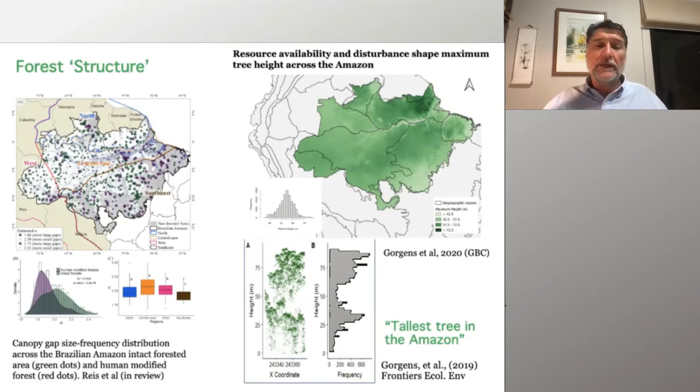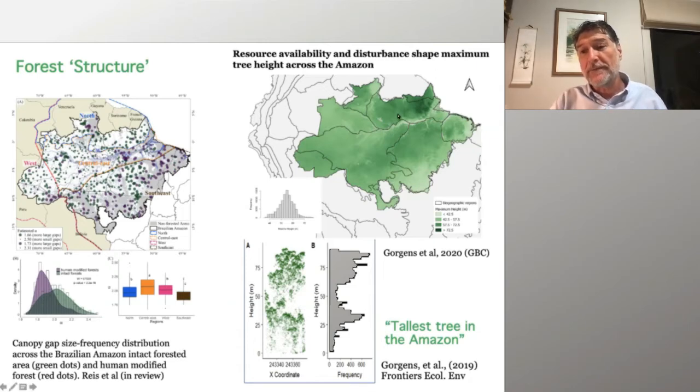So this huge amount of data is helping to understand other processes, not only the structure of the forest, but some dynamics as well. So we've been associating the forest structure and the availability of tree height, for instance, associated with resource availability and disturbance frequency.